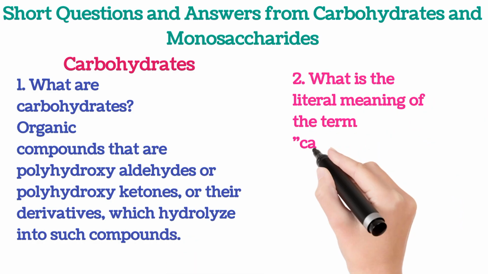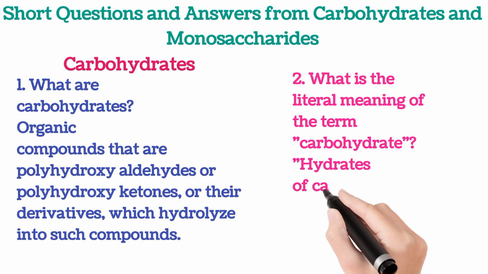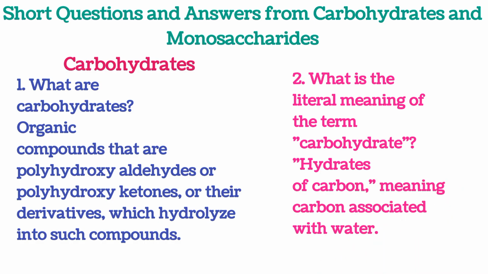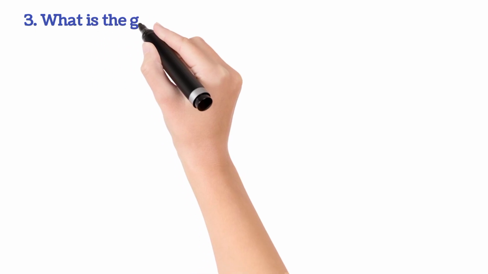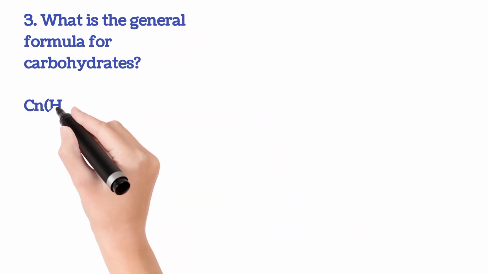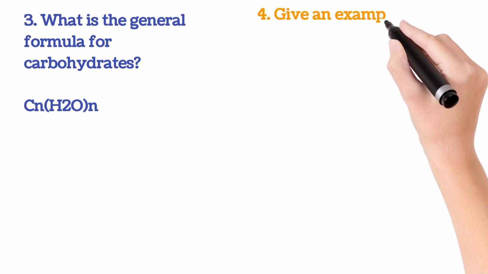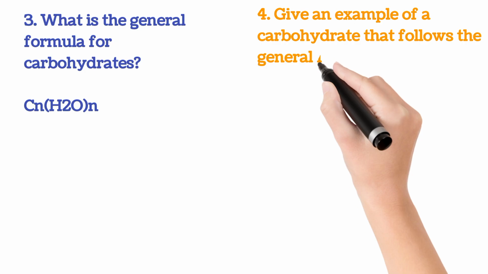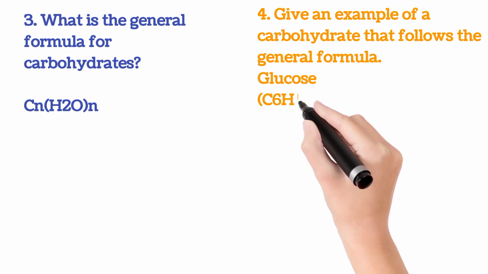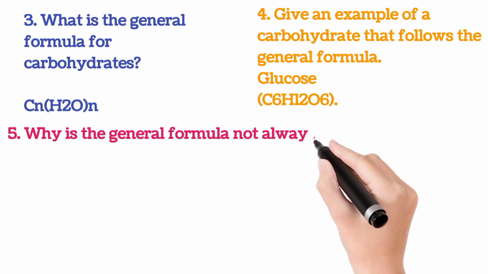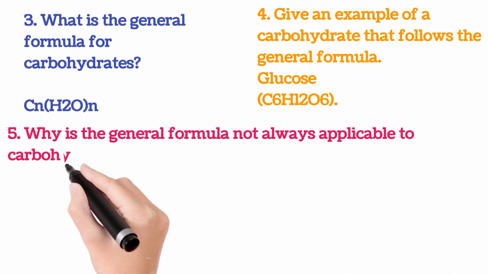2. What is the literal meaning of the term carbohydrate? Hydrates of carbon, meaning carbon associated with water. 3. What is the general formula for carbohydrates? CnH2nOn. 4. Give an example of a carbohydrate that follows the general formula. Glucose, C6H12O6. 5. Why is the general formula not always applicable to carbohydrates?